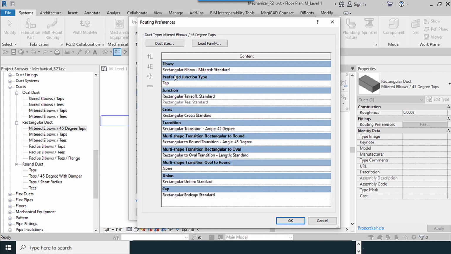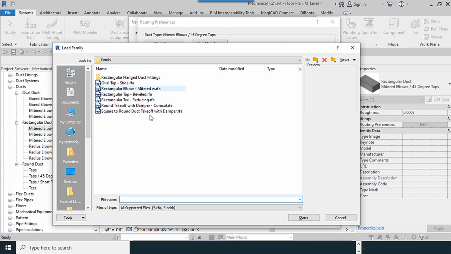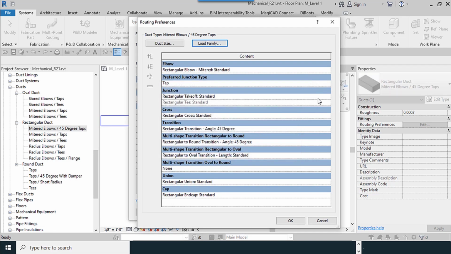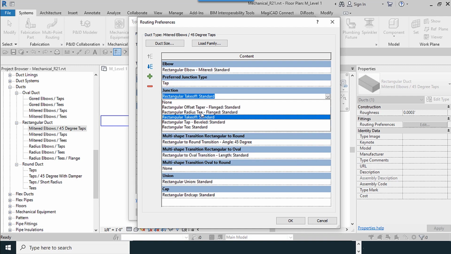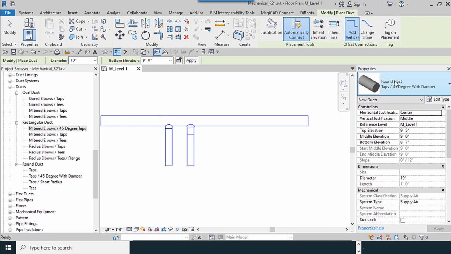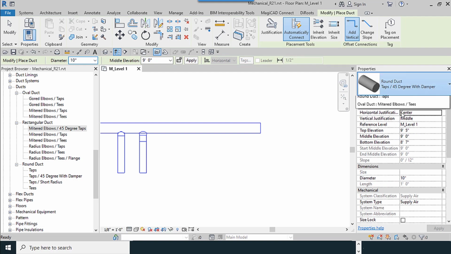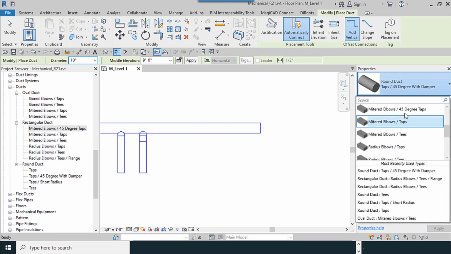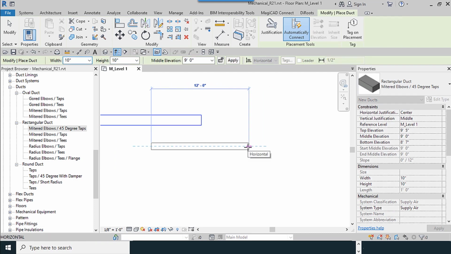I go to type properties, edit, load family again, and let's go to round duct, take up with damper. This is the rectangular T, and I need this one, rectangular tap. Okay. I select from this combo box: rectangular tap, bevel standard. Okay. Select the duct which we created before. Find this one. Okay.